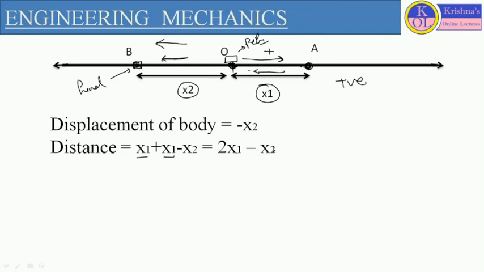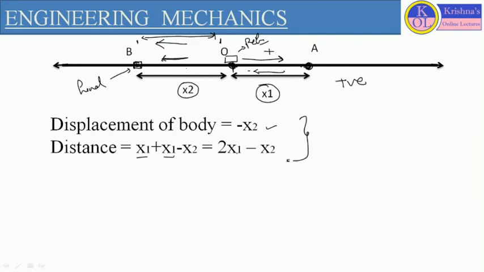Now we talk about displacement. Displacement we consider as the shortest distance traveled by the body from the reference point. So what is the shortest distance? From O to B. This is the shortest distance. So here the displacement of the body we define as minus x2.